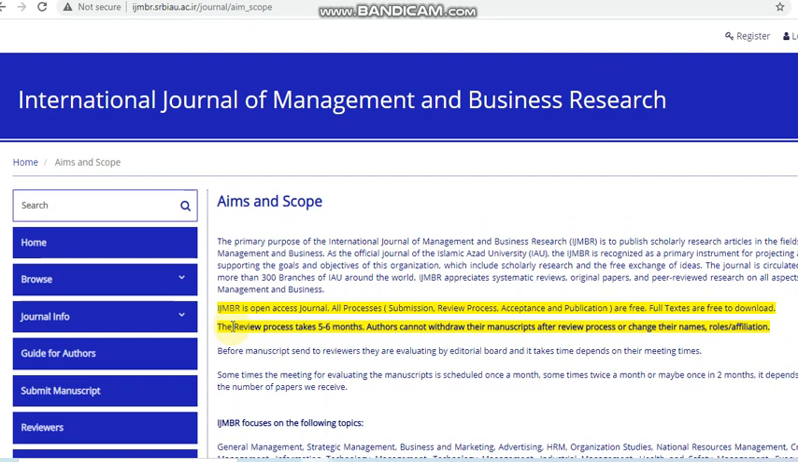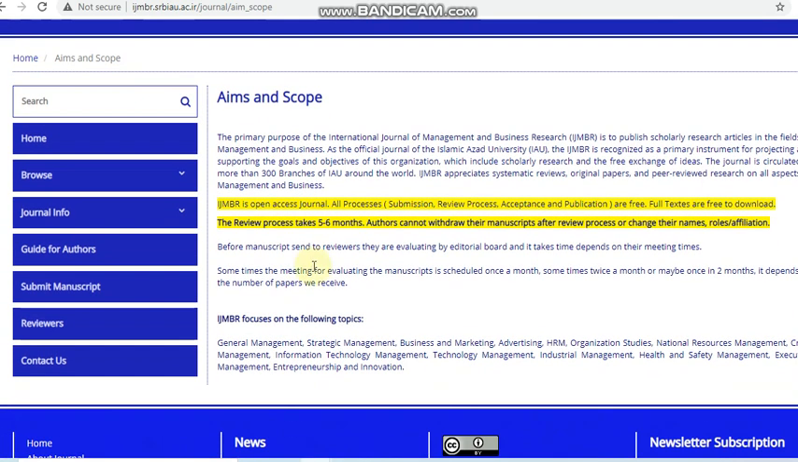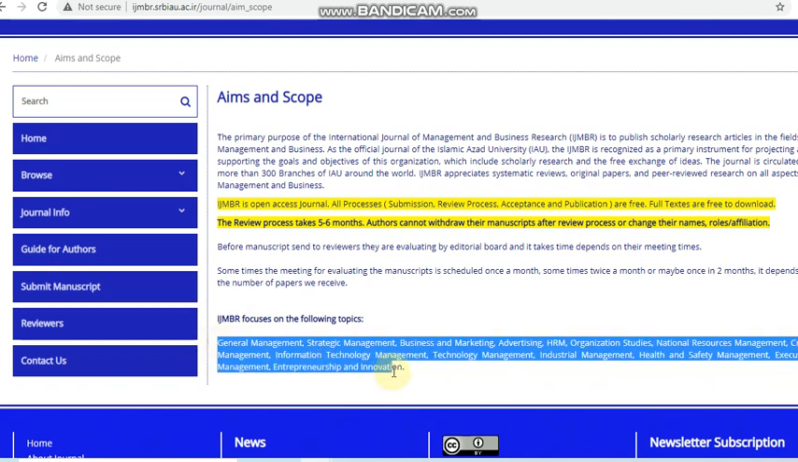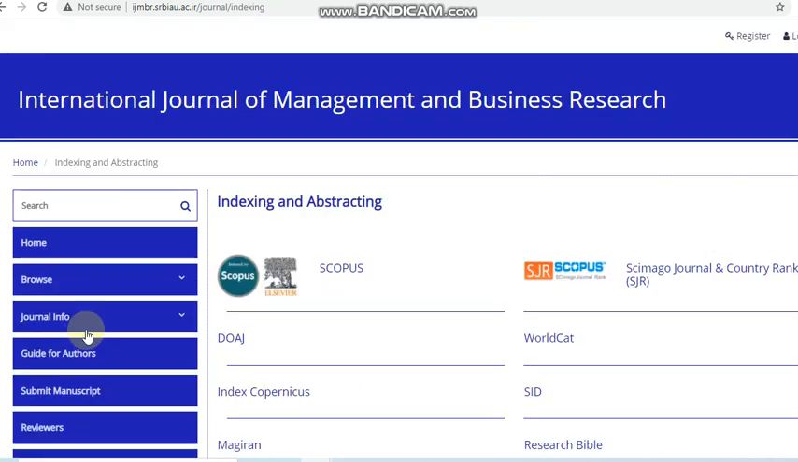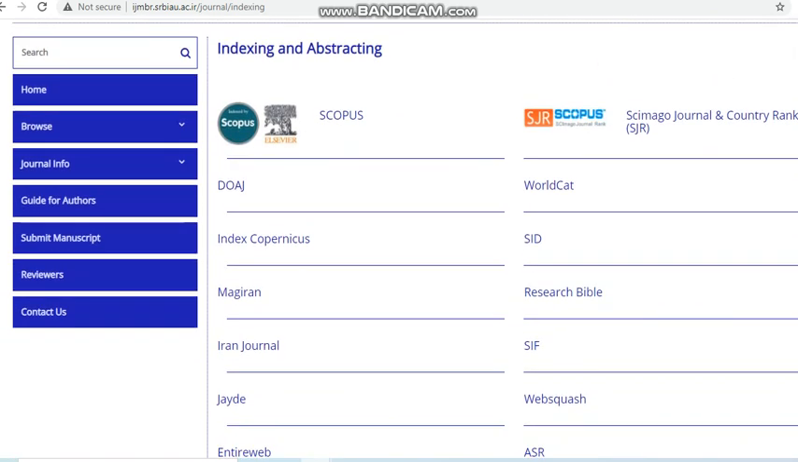Here itself they have given that the review process takes nearly 5 to 6 months, and it is a free journal, that is it is an open access journal and free. It will not charge any amount for publication. The research fields include management topics such as general management, strategic management, and some other management related topics. Then we can see the journal indexing details in indexing and abstracting. As we have previously seen, this is a management journal indexed in Scopus.